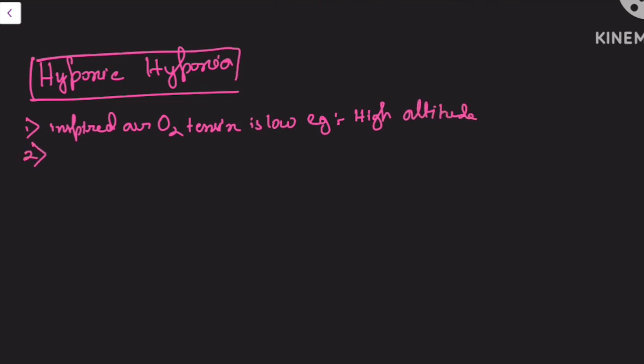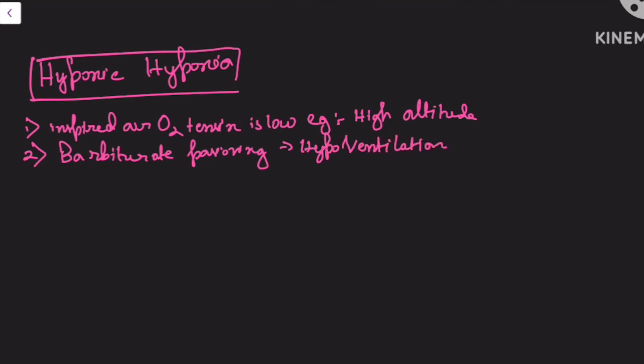Next is barbiturate poisoning. Here there will be hypoventilation.